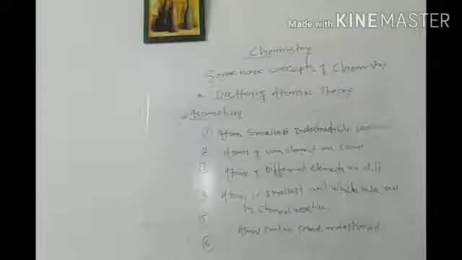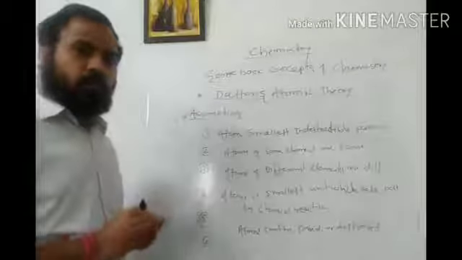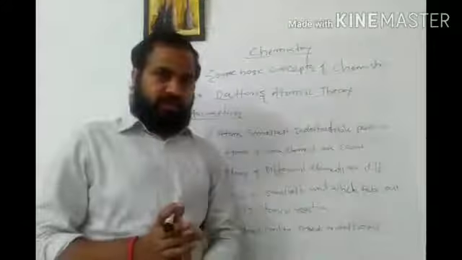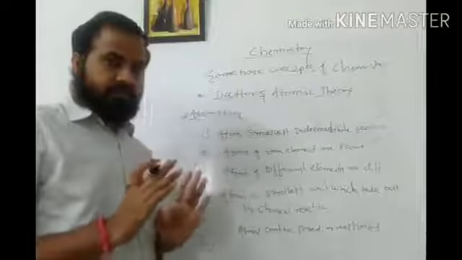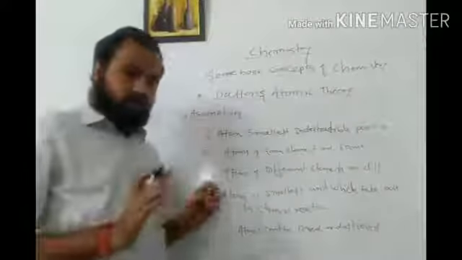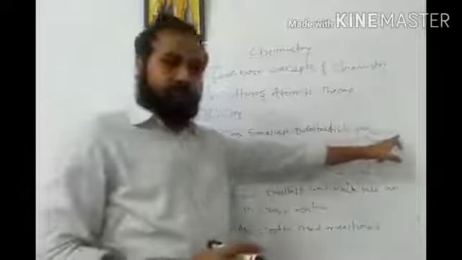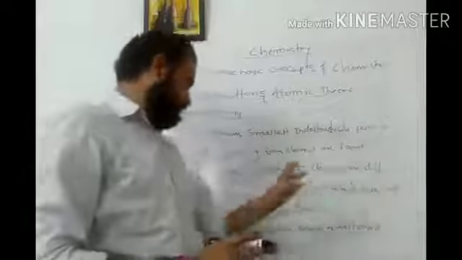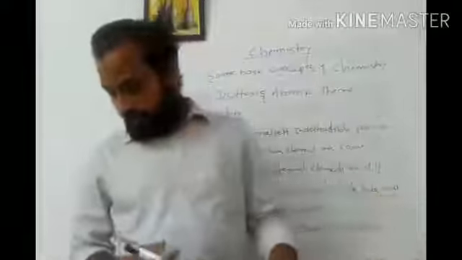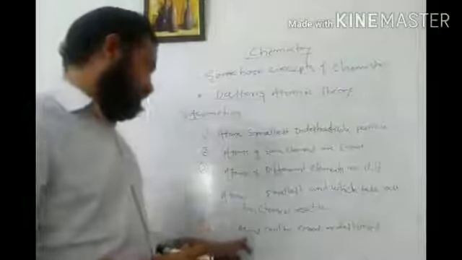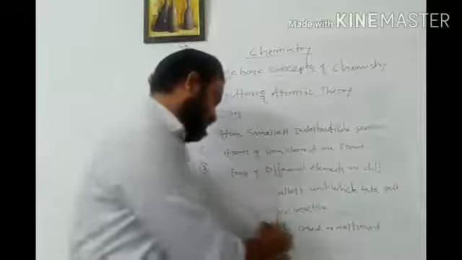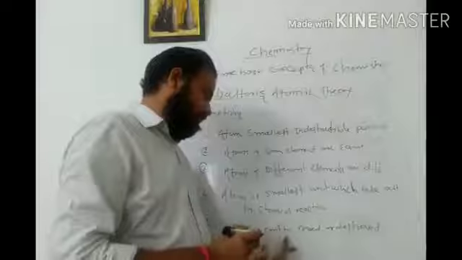Now after this we are going to discuss drawbacks. Despite some drawbacks, Dalton's theory is the most important theory in chemistry, because he gives us the first idea about the atom. According to him, an atom is the smallest indestructible particle, atoms of the same element are same, atoms of different elements are different. Fourth, an atom is the smallest unit which takes part in a chemical reaction. Fifth, atoms cannot be produced or destroyed.